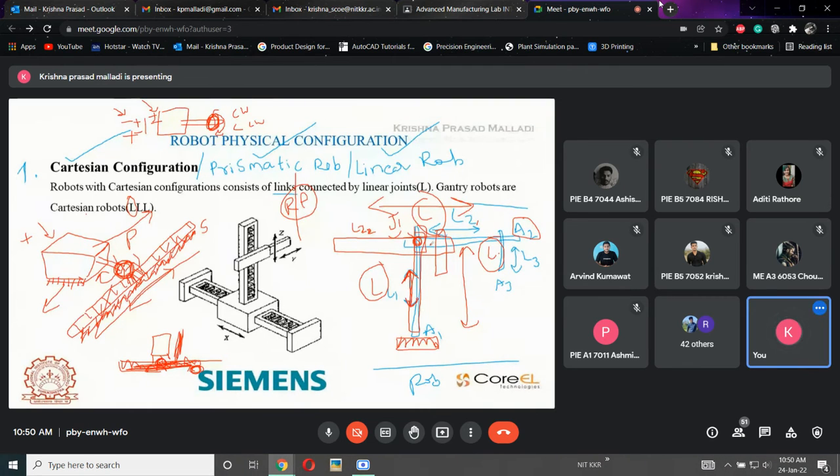No. See here, we are considering plus or minus as 1 only. Plus or minus x, plus or minus y, plus or minus z. Now how many? Three.